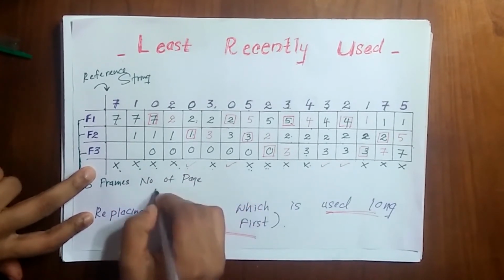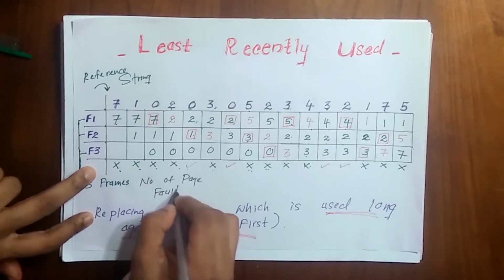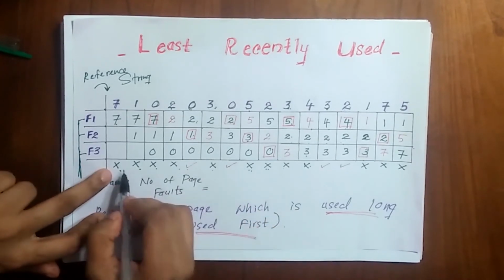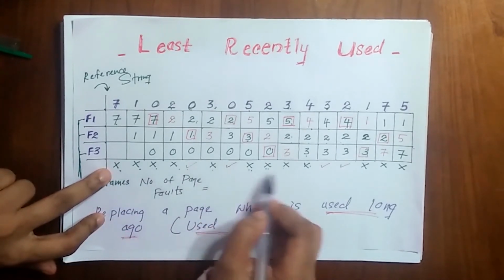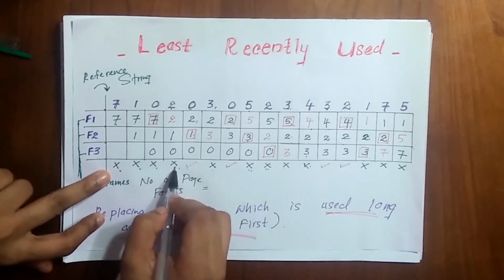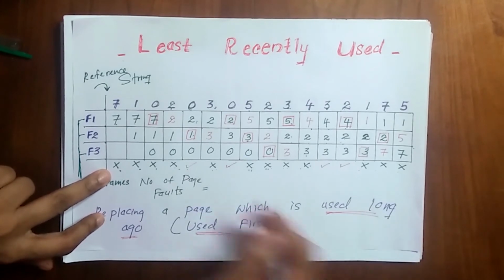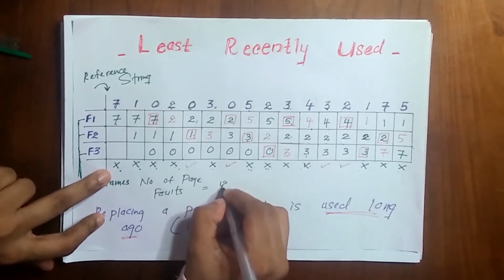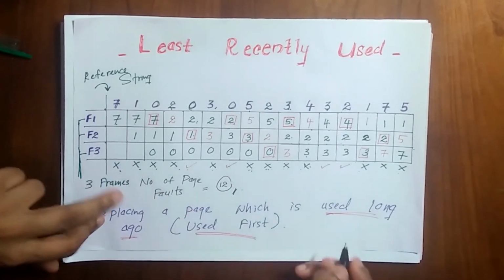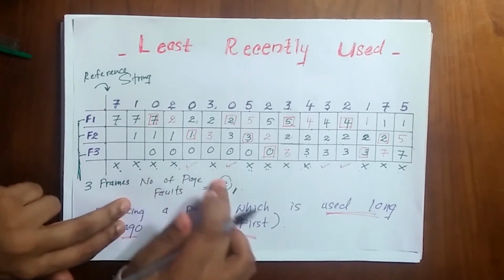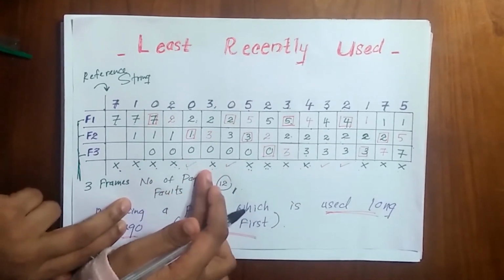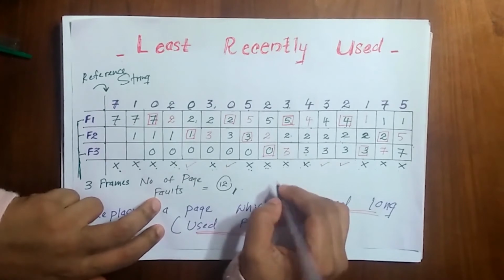Page faults. And that is the number of crosses, right? So here 4, 5, 6, 7, 8, 9, 10, 11, 12. So 12 is the answer. And this number of page faults, it is also known as the miss ratio.